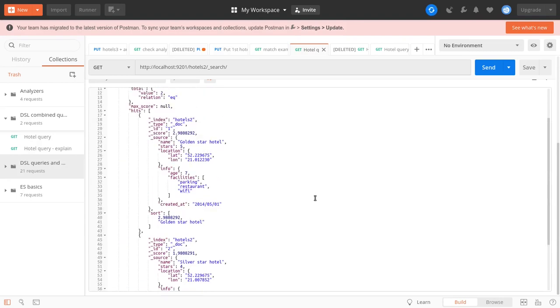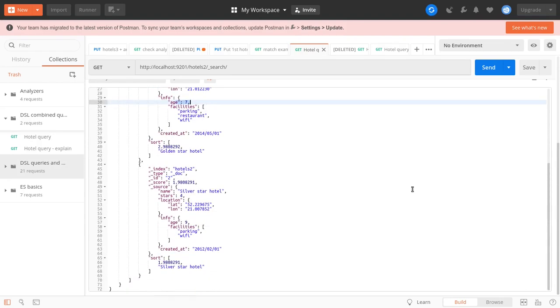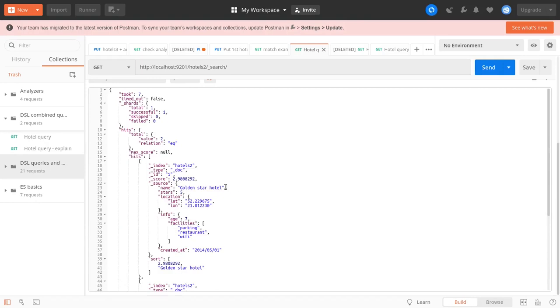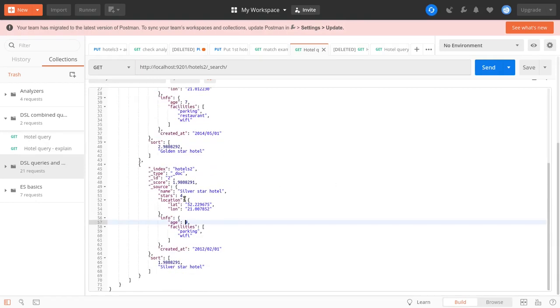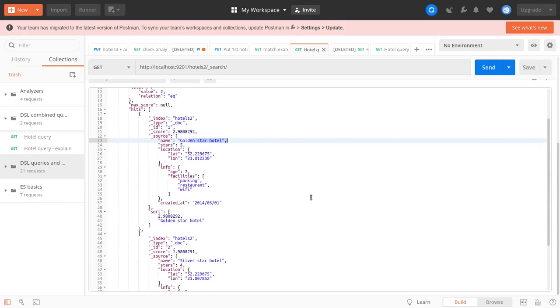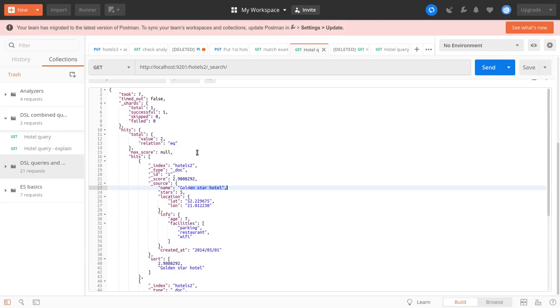So as a result, golden star hotel got an additional relevance bonus. In addition, our age is only 7 at golden star hotel, and here we have 9. So as a result, again, golden star hotel was scored higher than its opponent. And that is why golden star is much more relevant, and it sounds logical, yes, when we look at our data. But I want to show you one more thing. Imagine that you got some results, but you can't understand why Elasticsearch gave such high scores for some documents. How to examine such a case?